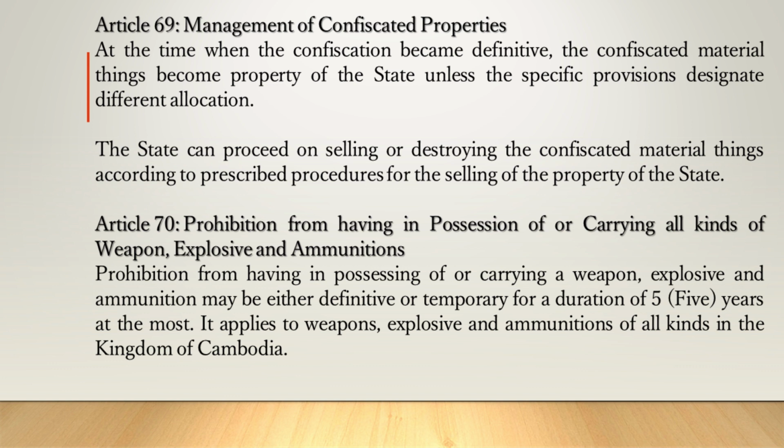Article 70. Prohibition from possessing or carrying all kinds of weapons, explosives and ammunitions. The prohibition may be either definitive or temporary for a duration of 5 years at the most. It applies to weapons, explosives and ammunitions of all kinds in the Kingdom of Cambodia.